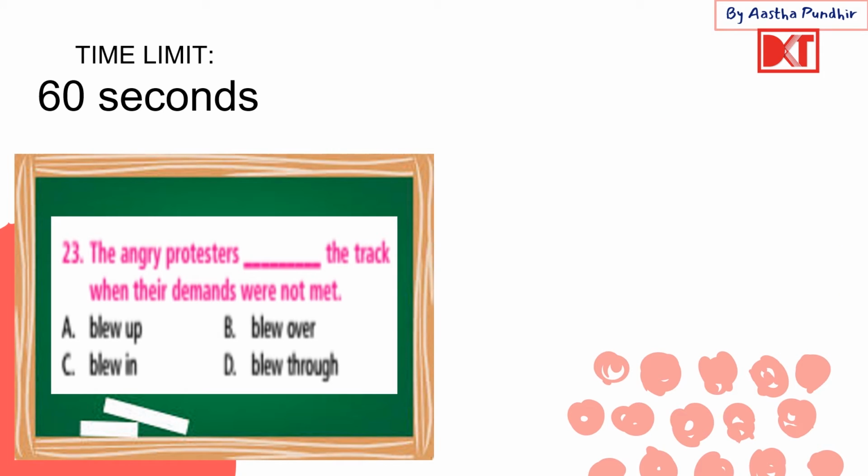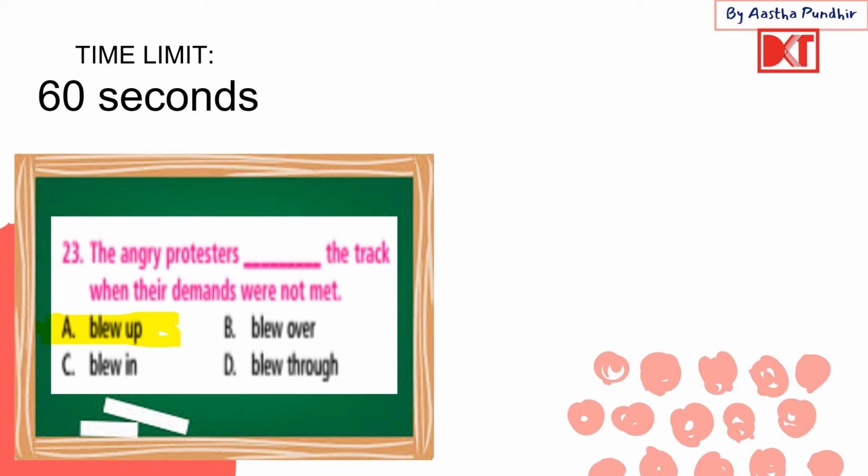Okay, next up, this one says the angry protesters dash the track when their demands were not met. Blew up the track, blew over the track, blew in the track, or blew through the track. So here the correct answer is blew up the track. Now, blew up the track sort of means spoiled the track and sort of exploded and became very angry. Blew is the past form of blow. So we were using the past tense. So blow up actually means get very angry.